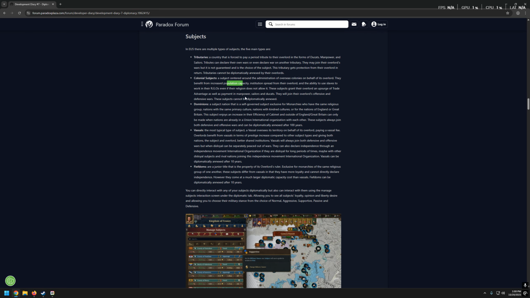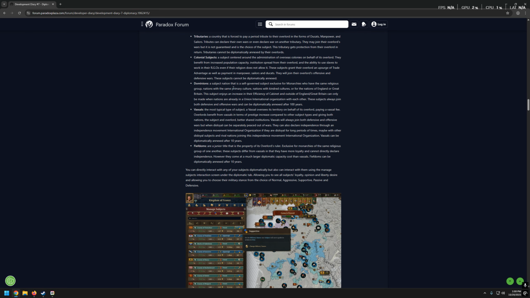So yeah, interesting. Dominions, a subject nation that is a self-governed subject exclusive for monarchies who have the same religious group, nations with the same primary culture, nations with kindred cultures, or for the nations of England or Great Britain. Huh? Why are England and Great Britain mentioned?